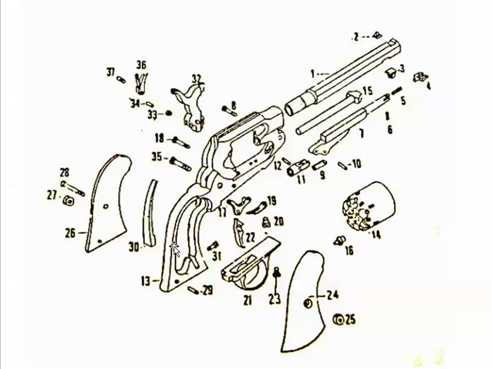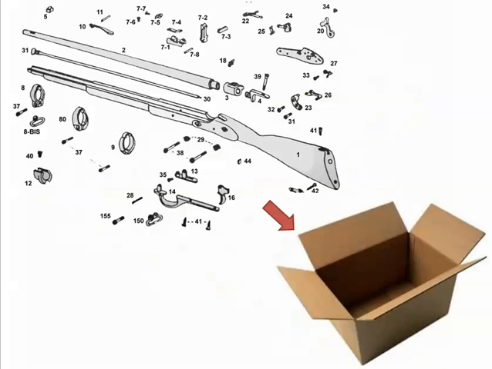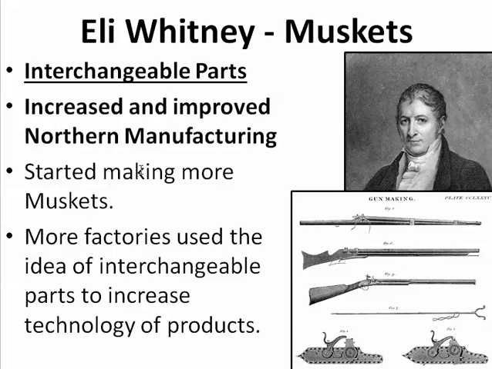So it made it more efficient, more transferable, and it's going to really change warfare, but it's also going to change something much more than just the muskets and the pistols and how we fight wars. It's going to change how we manufacture things. And over in Europe they call this interchangeable parts the American system of manufacturing, and Eli Whitney creates this interchangeable